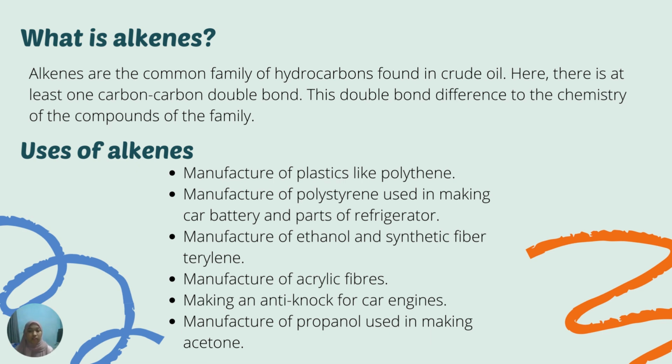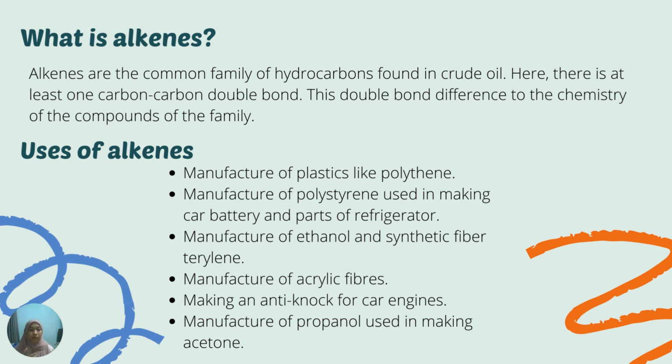They are not found in crude oil in very large quantities but are produced by the cracking of the alkanes. The alkenes, like all hydrocarbons, burn in air to form carbon dioxide and water. In oxygen, ethene reacts explosively, so it is not much good as a fuel. The alkenes are too useful in the chemical industry for the manufacture of plastics and many other chemicals to be used as fuels.